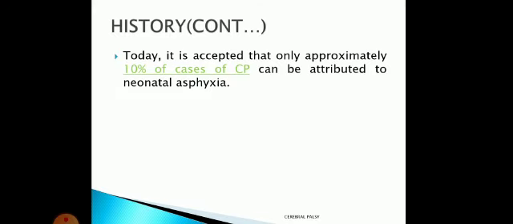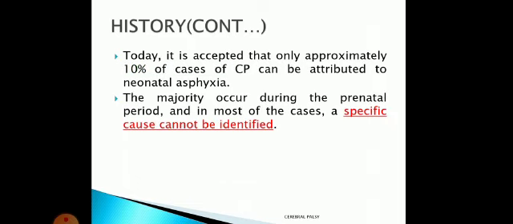Now, what is today's finding? It is accepted that only 10% of cerebral palsy cases have neonatal asphyxia as the cause. The majority occur during the prenatal period.